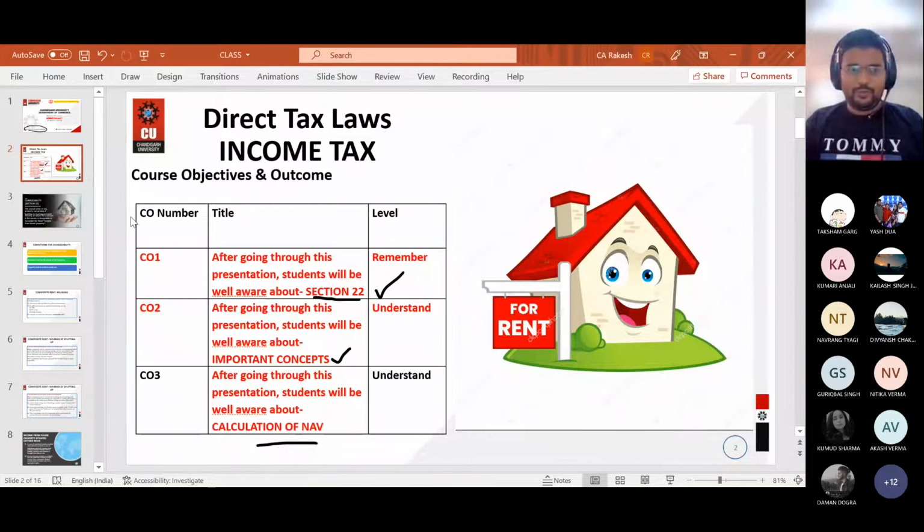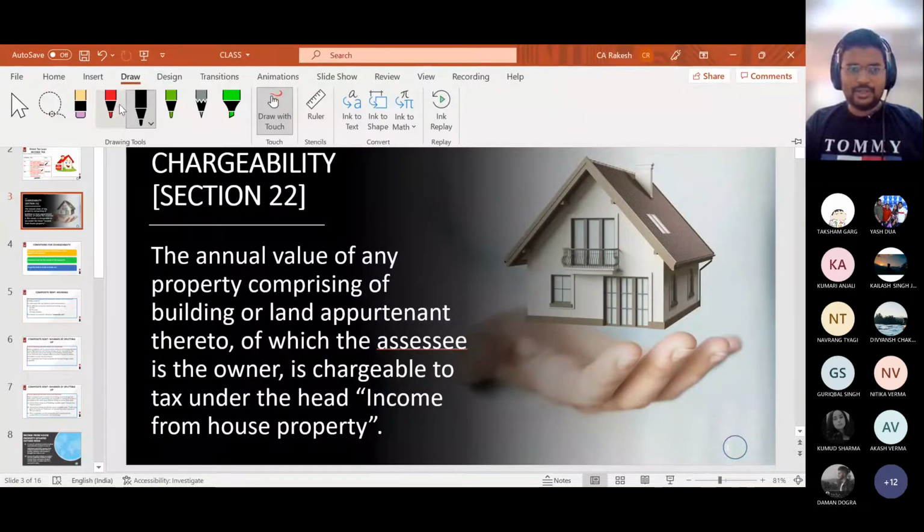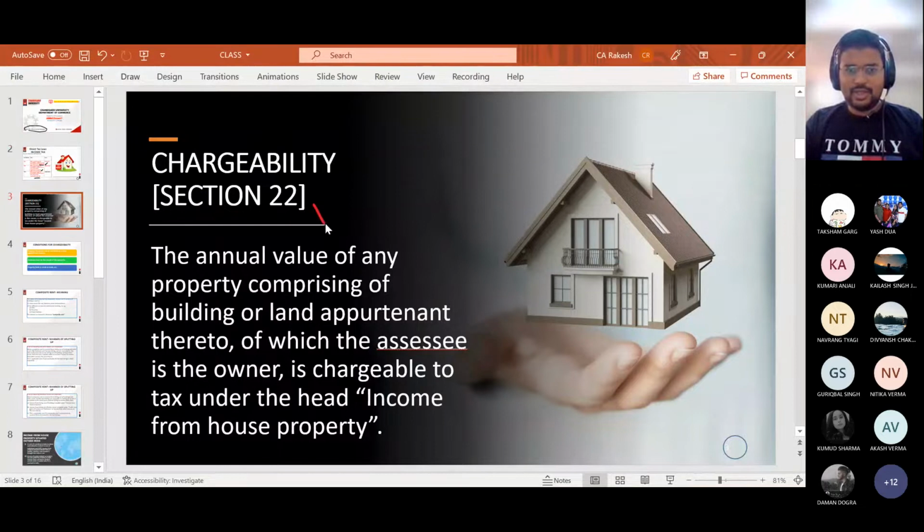So without wasting much time, let us start with the first topic, which is section 22. That is nothing but the chargeability section or the basis of charge. So what does section 22 say? It says the annual value of any property comprising of building or land appurtenant thereto, of which the assessee is the owner, is chargeable to tax under the head income from house property.